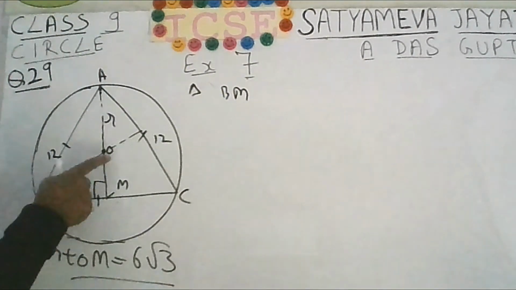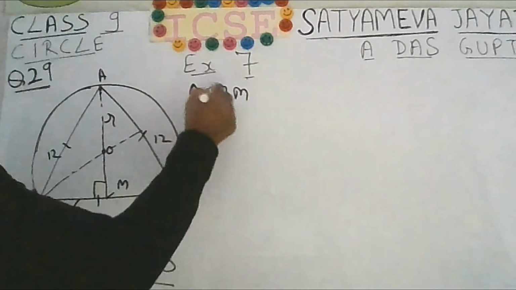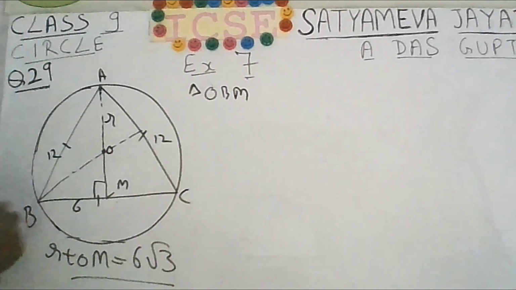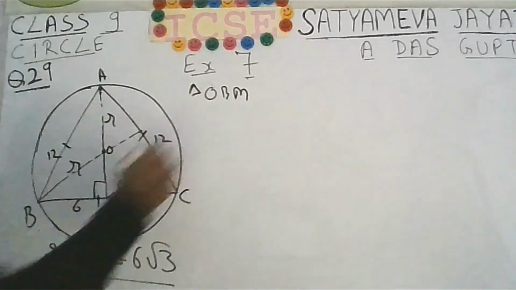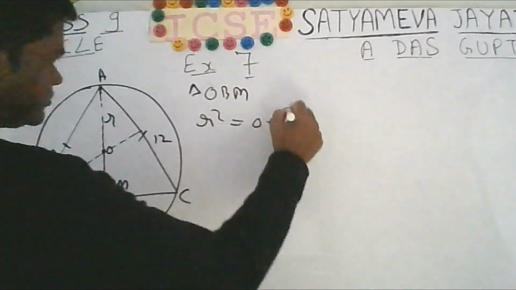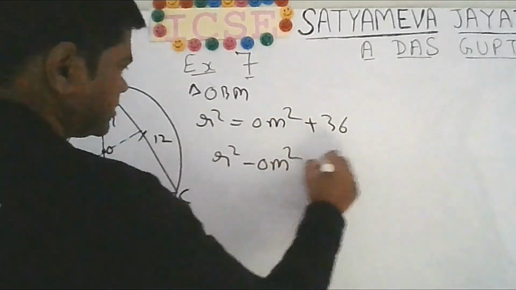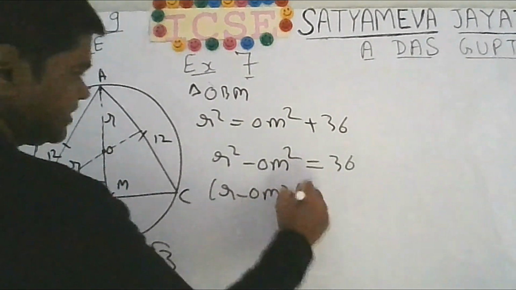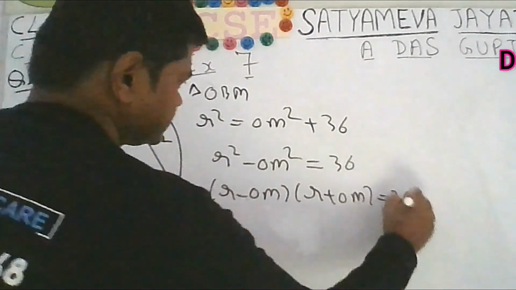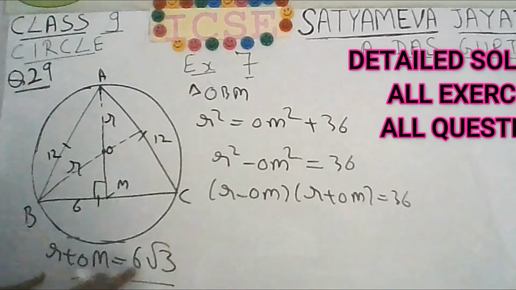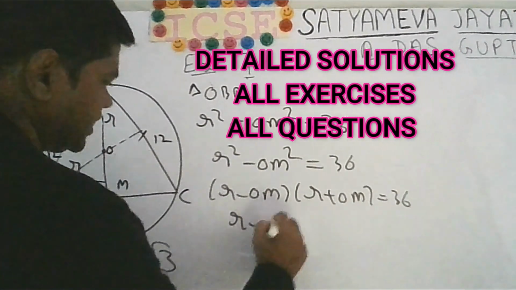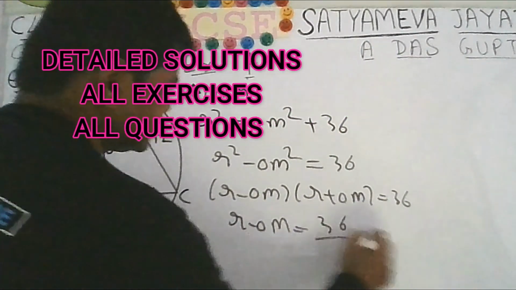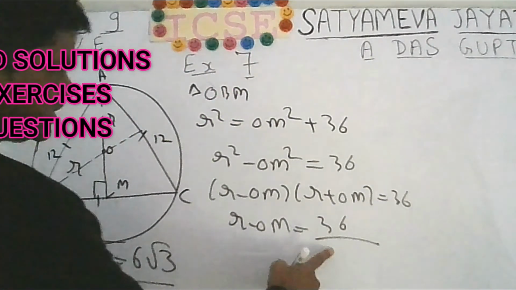Now instead of ABM, you can use OBM. Again use Pythagoras. OB is the radius, so let me call it R. OM square, BM is 6. So you can make use of expansion. This is A square minus B square, so it will be A minus B into A plus B. R plus OM, you know, is 6 under root 3. You can keep here. So R minus OM will be equal to 36 divided by R plus OM.